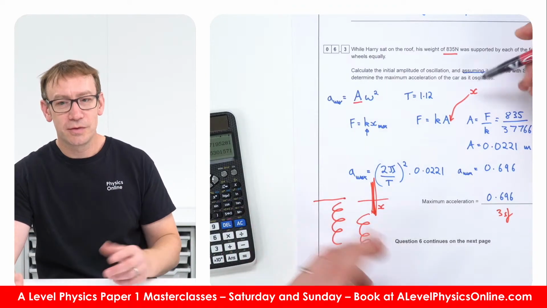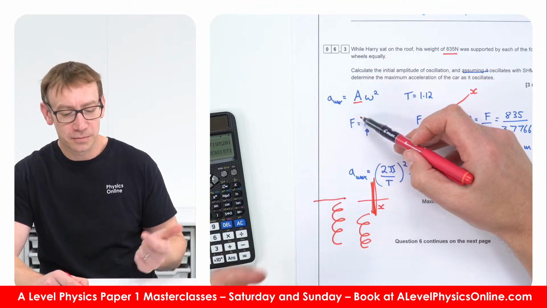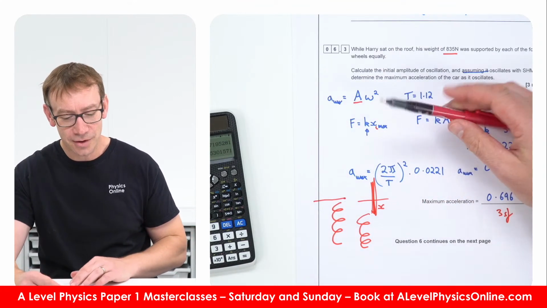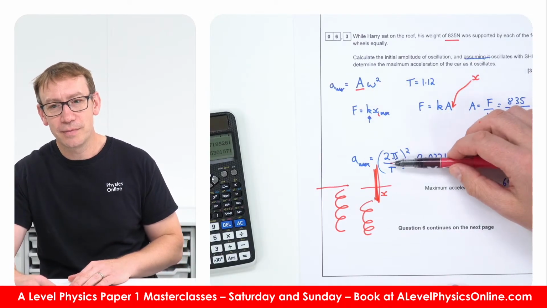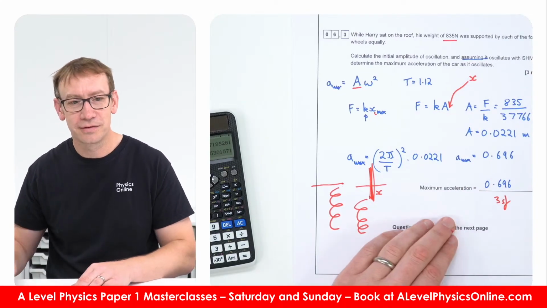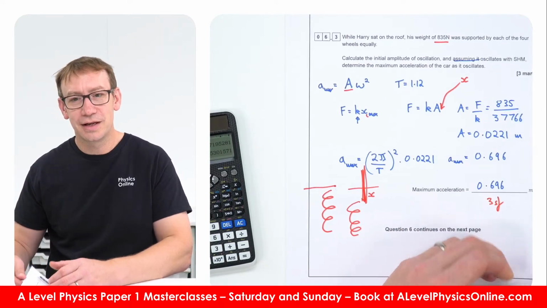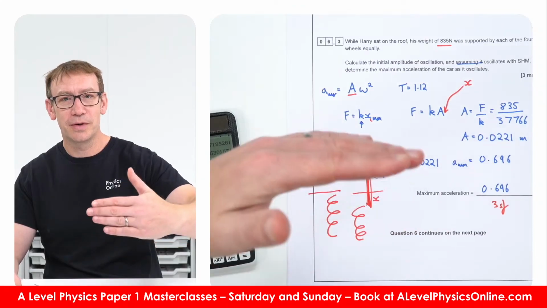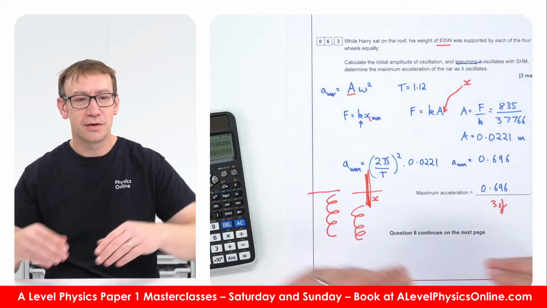Therefore this amplitude that I worked out here is equal to the maximum displacement, and we can work that out using this equation that says the force is equal to the spring constant times the extension. That's how I worked out the amplitude, and then you just multiply the amplitude by omega squared to find A max. Hopefully that's all right. Basically the car's weight has just compressed that spring to its equilibrium position about which it oscillates, and it's the additional weight of Harry that causes it to oscillate like this.